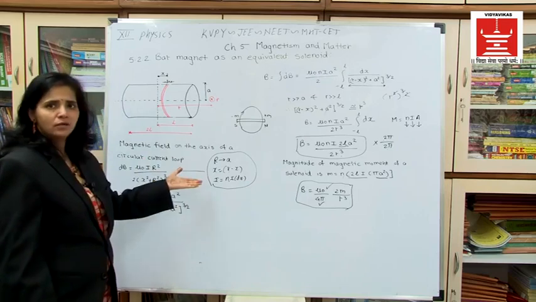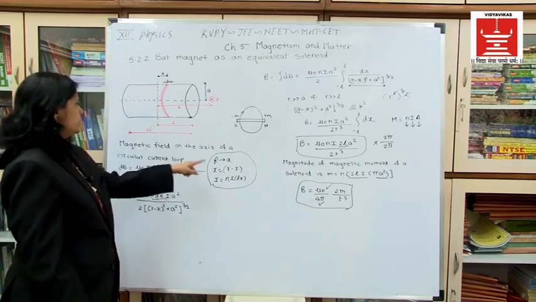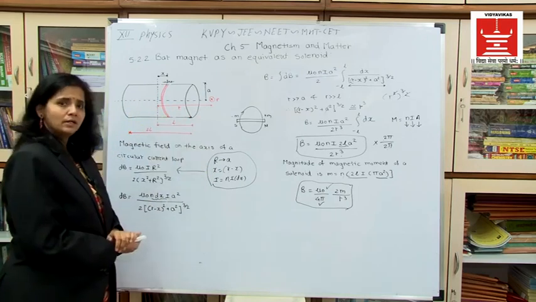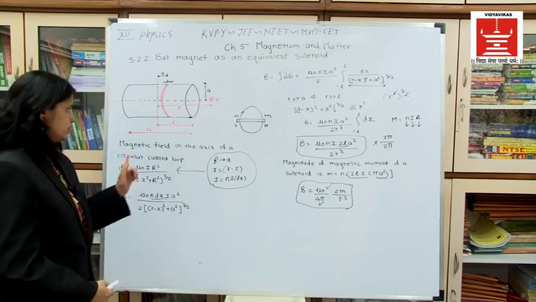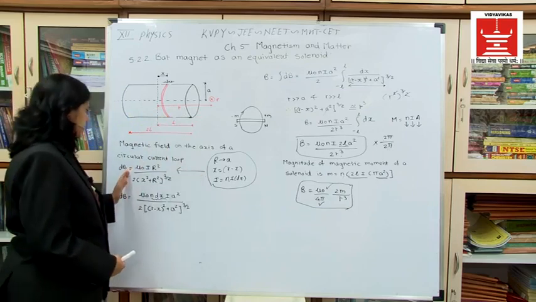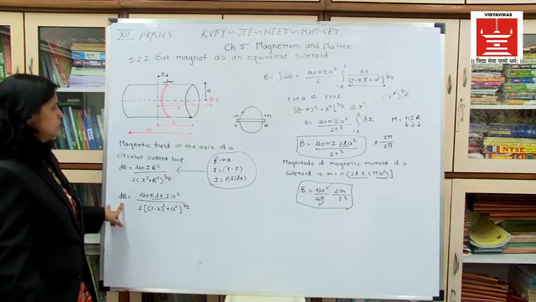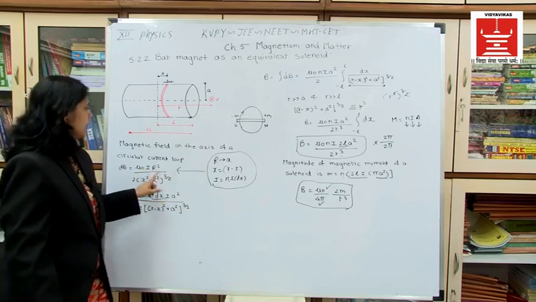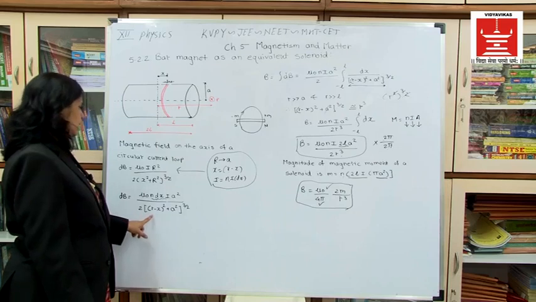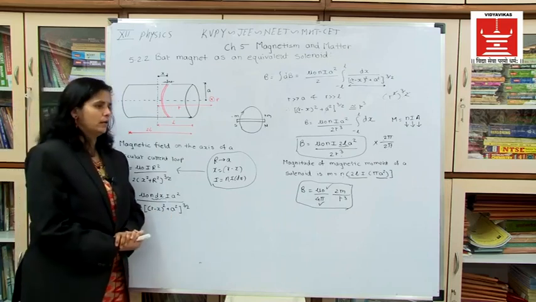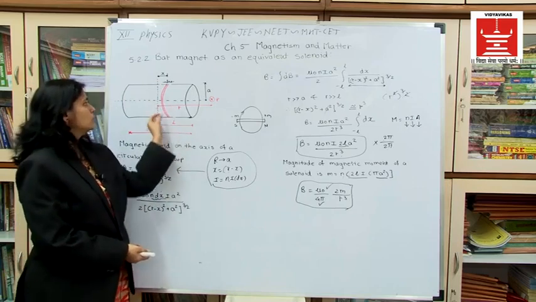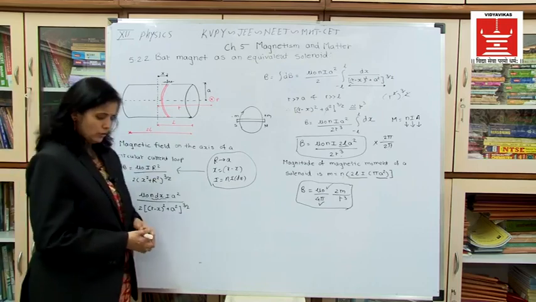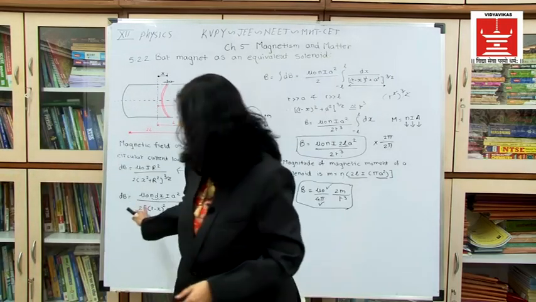Here we are going to replace the values because your radius over here is a, and x is the distance which is R minus x, since the total distance is R and I want the R minus x distance. I is equal to the number of turns n into I into dx. So you replace these values in this equation. So dB is equal to mu 0, you replace I as n dx I, and R is replaced as a square upon 2 into R minus x whole square plus a square raised to 3 by 2. This is the magnetic field because of the small strip. I want the total magnetic field because of the solenoid, so it will be the integration of this term.